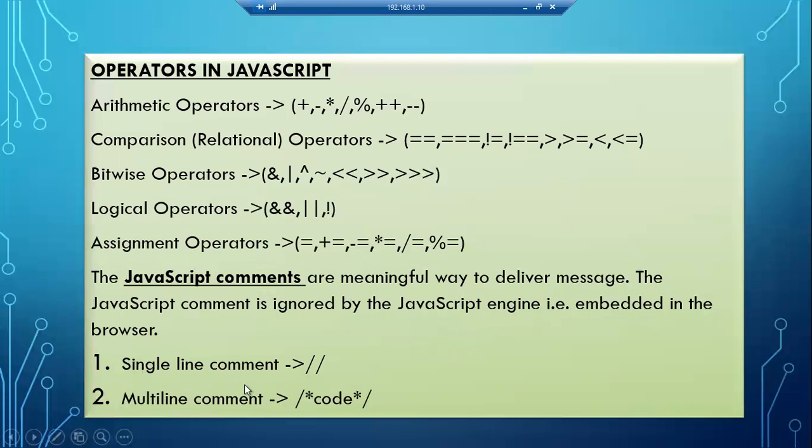We can give comments in two ways: a single-line comment and a multi-line comment. A single-line comment is two slashes, and a multi-line comment is slash star, and you have to end your code using star slash.